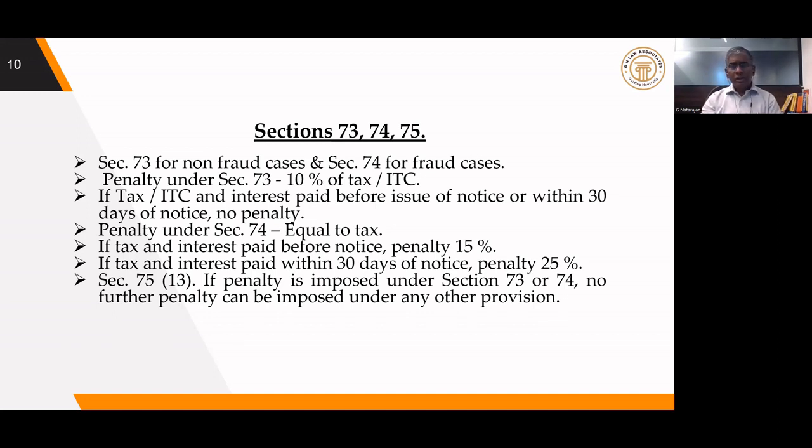Under 74, the penalty can be equal to the tax amount or the ITC amount. If the tax amount and the interest amount is paid before issue of show cause notice, then the penalty will be 15% of the tax demand or the ITC demand. If tax and interest is paid within 30 days of show cause notice, then the penalty will be 25% of the tax demand or the ITC demand. 75(13) says, if penalty is proposed and imposed under Section 73 or 74, no other penalty will be leviable. That is, Section 122 will not apply.